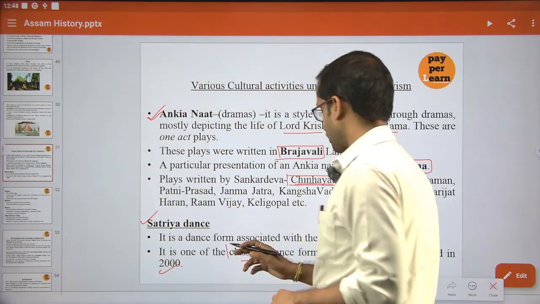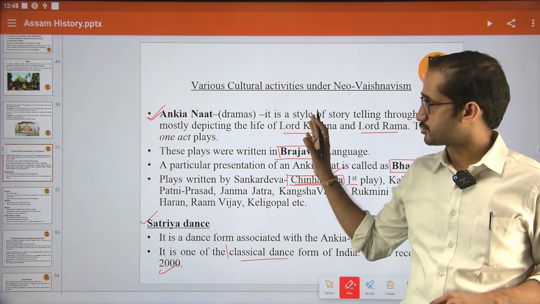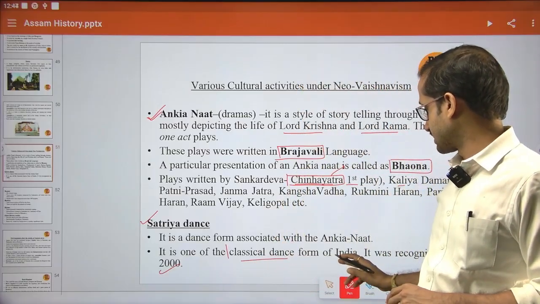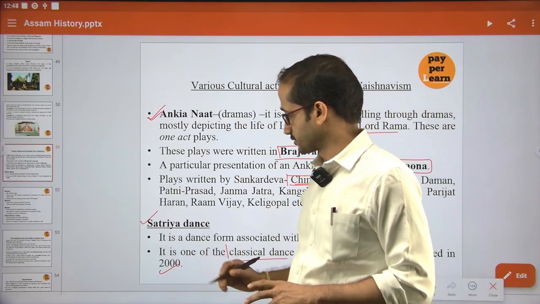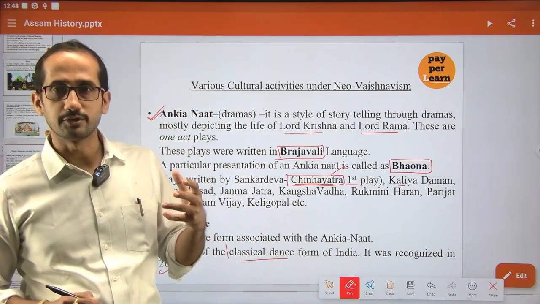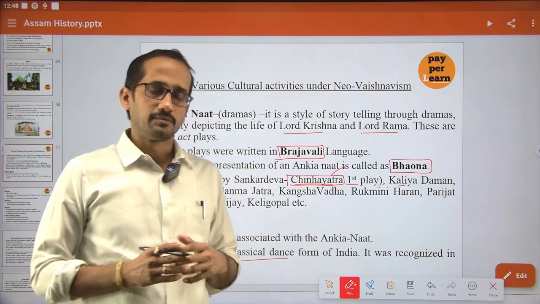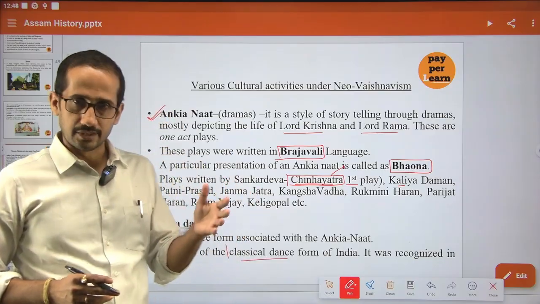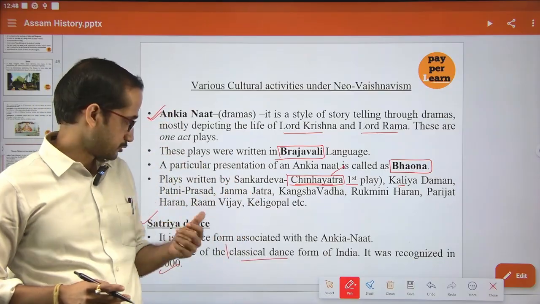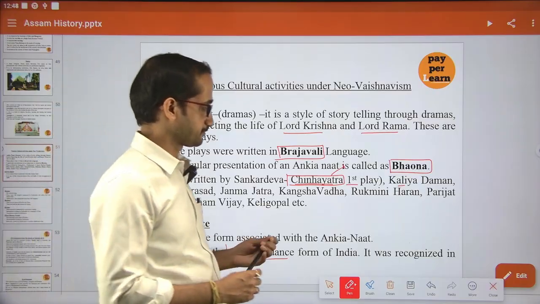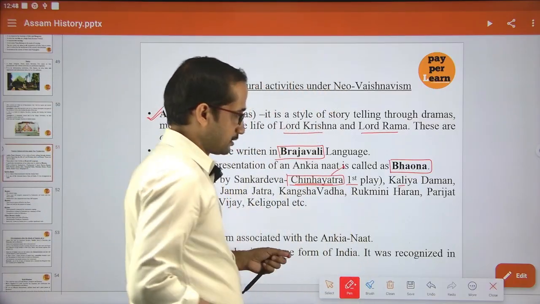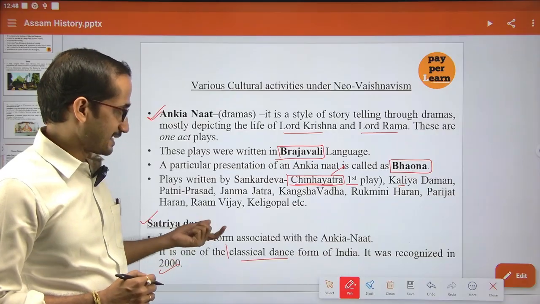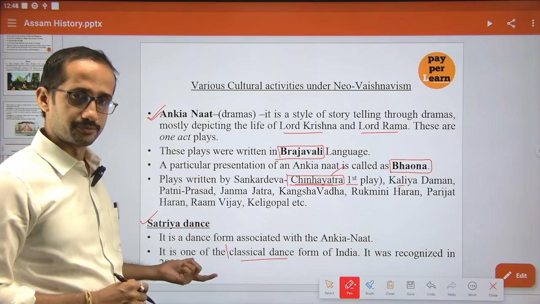It is a dance form associated with the Onkiya Nath. Different types of classical dance are there in different states. In Assam, it is your Hotriya dance. And it is important in which year this Satriya dance got the classical dance recognition: in the year 2000.